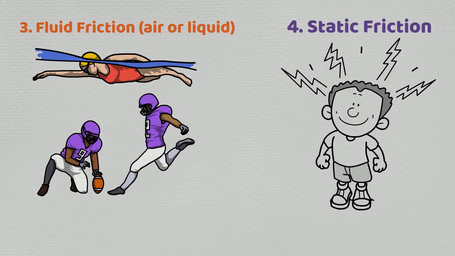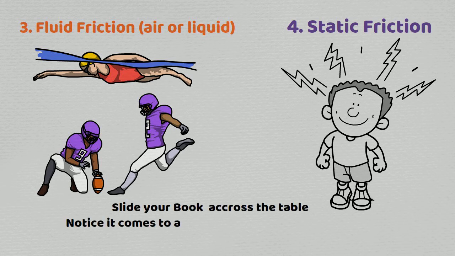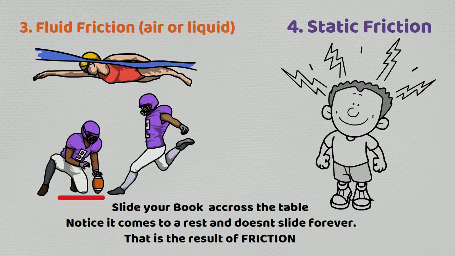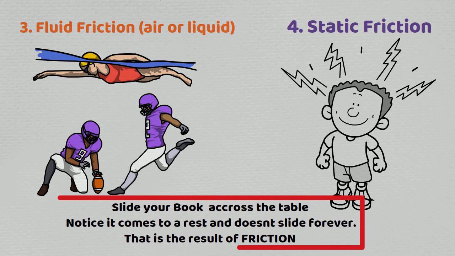If you slide a book across the table, notice it comes to a rest and doesn't slide forever, falling off the end of the table. That is the result of friction.